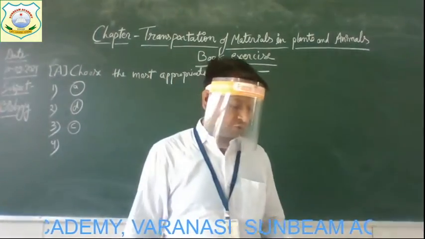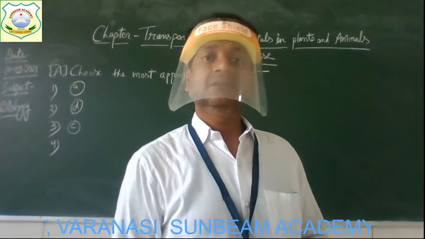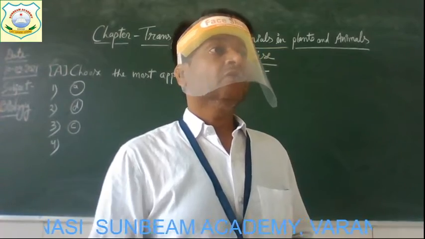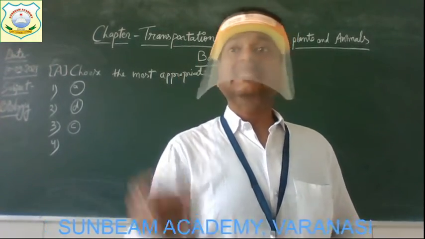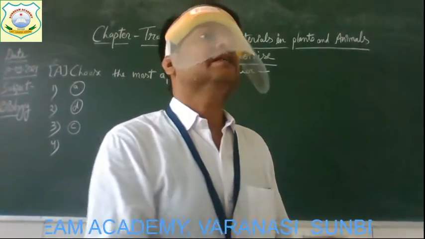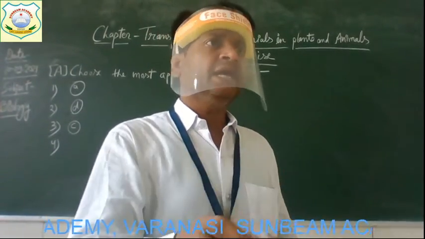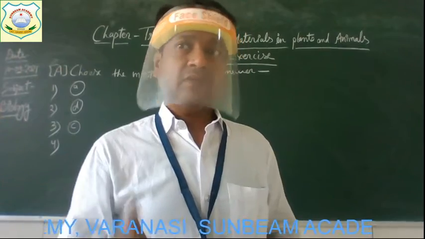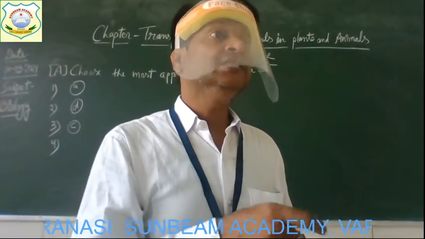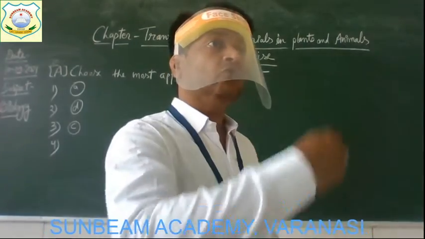Now, question number 4. Which of these is responsible for blood clotting? Children, you know blood clotting now? Sometimes when we get hurt and the skin gets cut, what occurs from that place? Blood comes out. But after a few minutes, that blood stops by itself. Get it? The blood will clot on that particular injured part of the body. And when the blood clots, no blood is allowed to flow out.